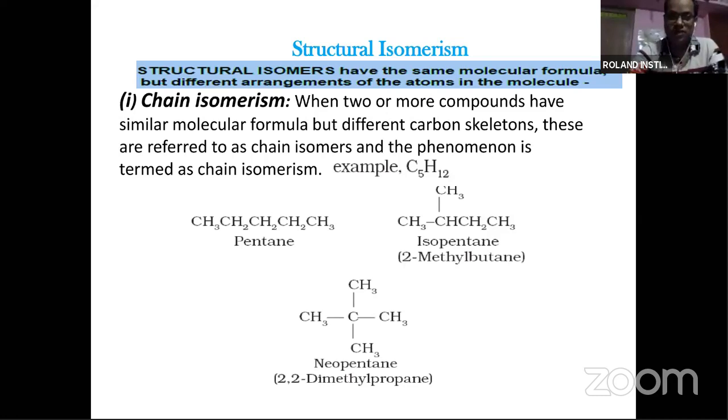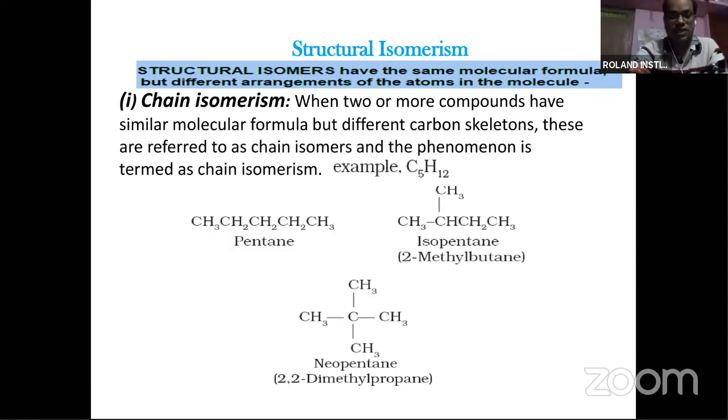You can see the definition here. Structural isomers have the same molecular formula but differ in the arrangement of atoms in a molecule.